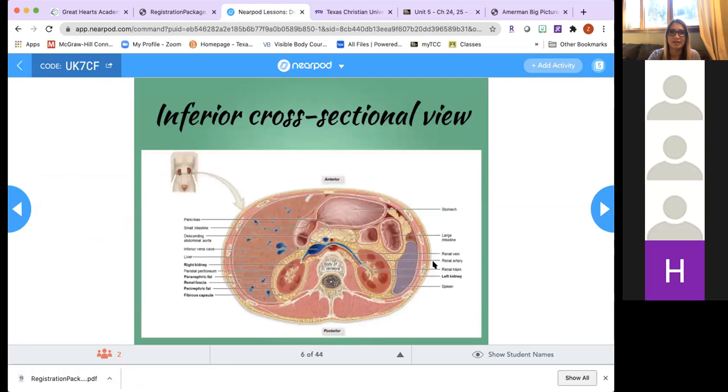All right, so let's look at this. This is the inferior cross-sectional view here. So you're looking from the bottom, right? And anterior would be at the top of this image. It's kind of an odd section here, but you can see on the whole body in the upper left corner where the section is done. So that's what this would look like. And if you look at the peritoneum here, which is it even shown here?